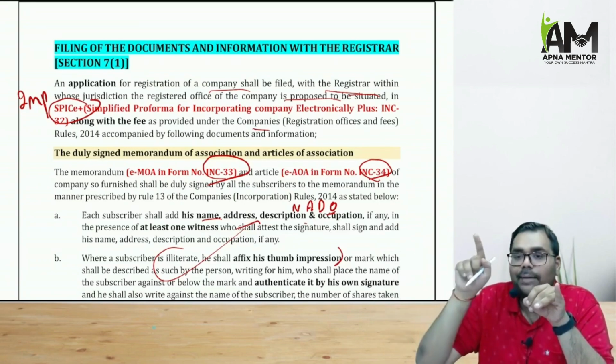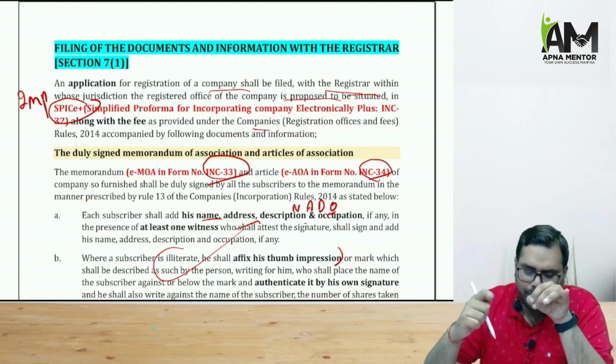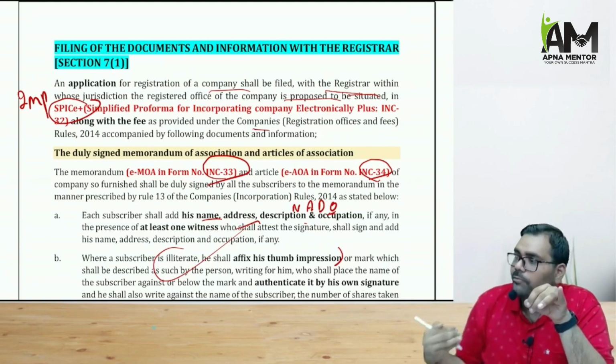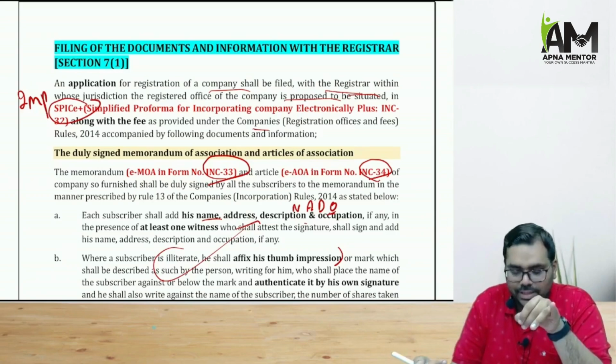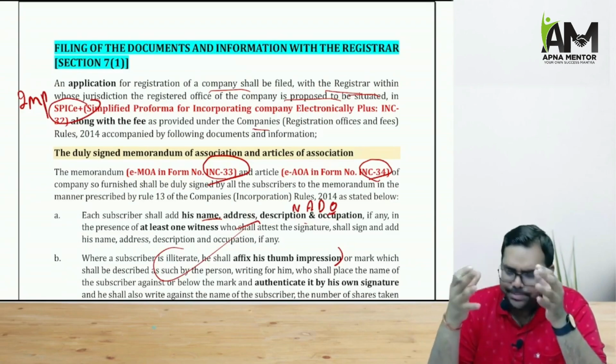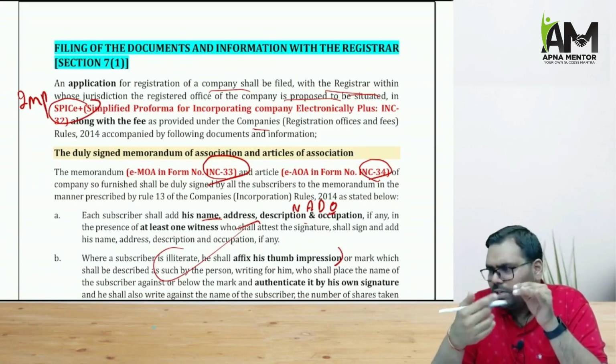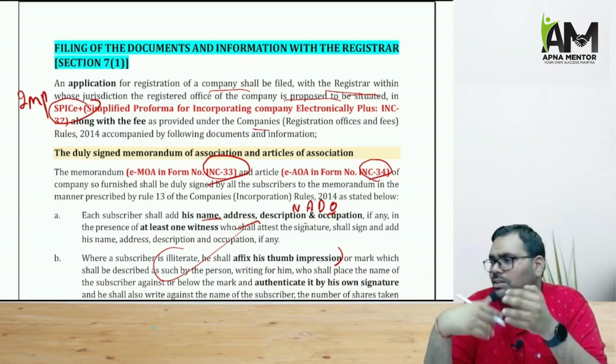And that application is to be given in SPICE Plus form, that is Simplified Pro forma for Incorporating a Company Electronically, in form INC 32 along with the fees. Now SPICE Plus form is an electronic pro forma, one single web form. You may apply for the incorporation, you may apply for the reservation of name.